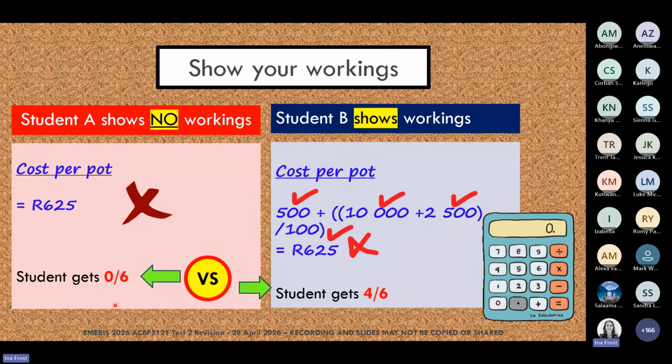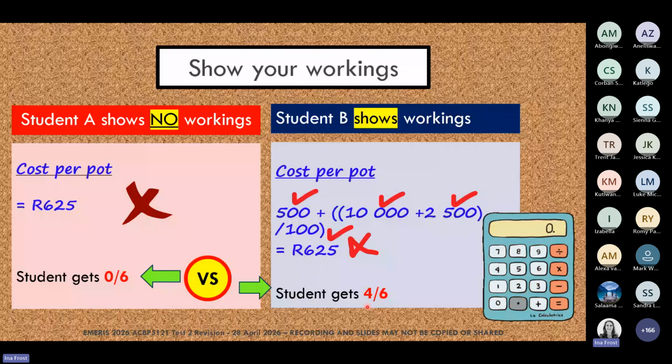But when it comes to the actual mark allocation, look at the drastic difference in marks. Student A that just gave us the final answer gets 0 out of 6. Student B that gave us all their workings, even though they made the same error, they get 4 out of 6. And remember, students, our upcoming semester test is only out of 50 marks.